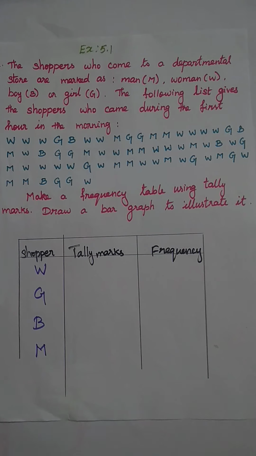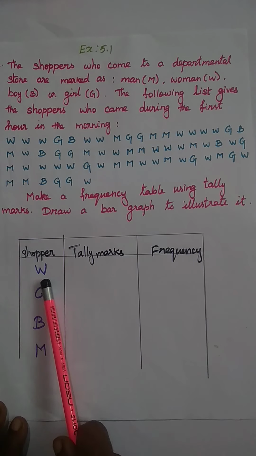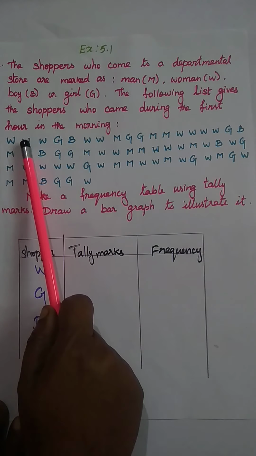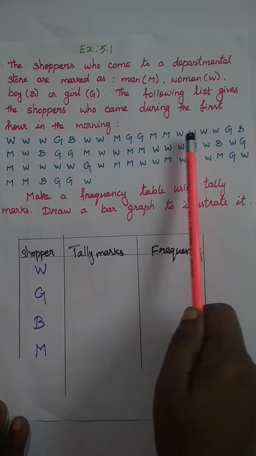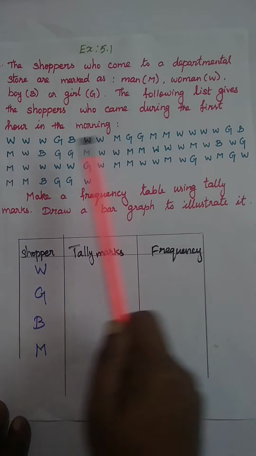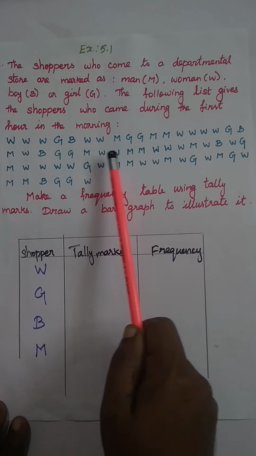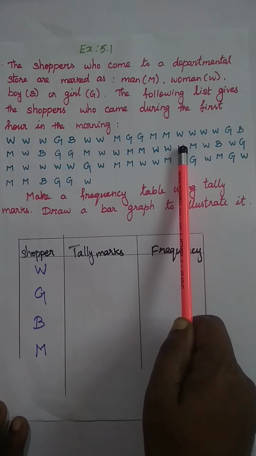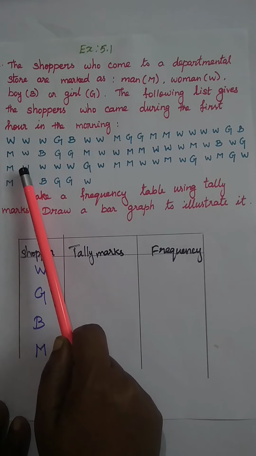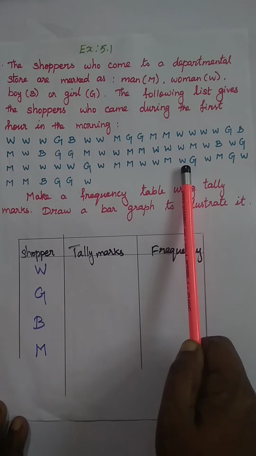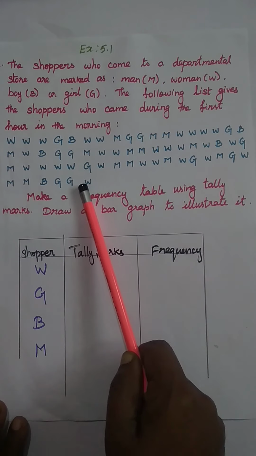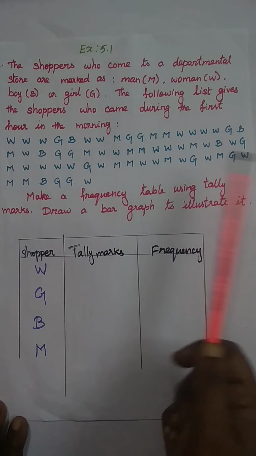Okay, so now we are going to collect the data. First we collect W. How many W's are there? 1, 2, 3, 4, 5, 6, 7, 8, 9, 10, up to 29.